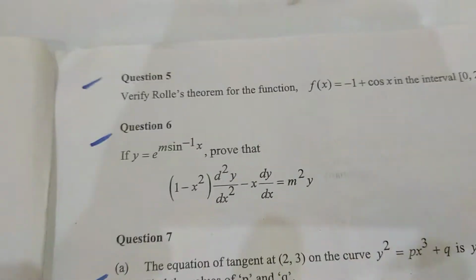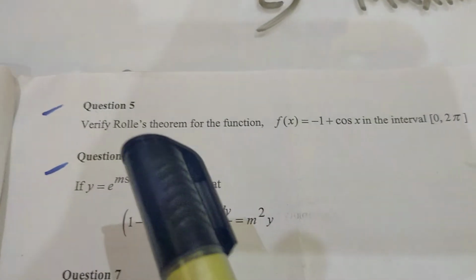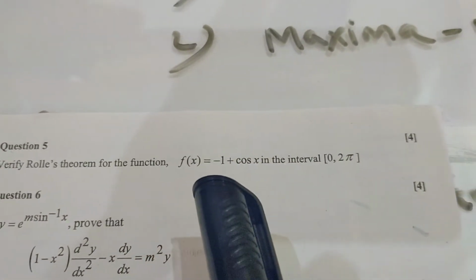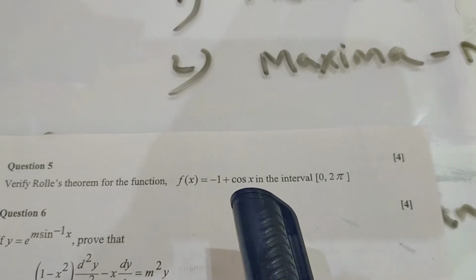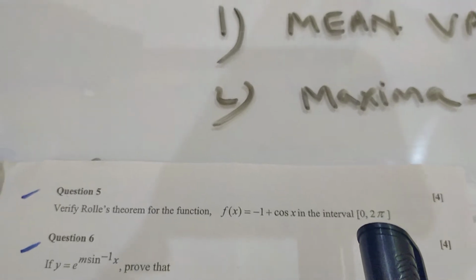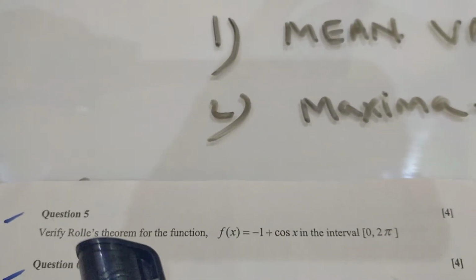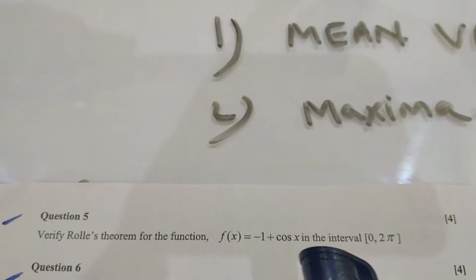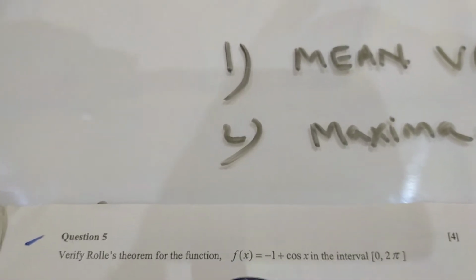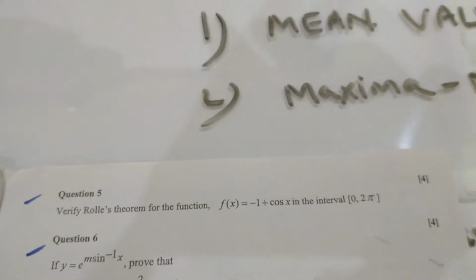If you see this question paper, look at this fifth question. It is written: verify Rolle's mean value theorem for the function f(x) = -1 + cos x in the interval 0 to 2π. This is the closed interval. So we have to verify Rolle's theorem. I explained both theorems, Rolle's mean value theorem and Lagrange's mean value theorem, but here they ask the question from Rolle's theorem. So let's see how to do this question. All the steps are self-explanatory.